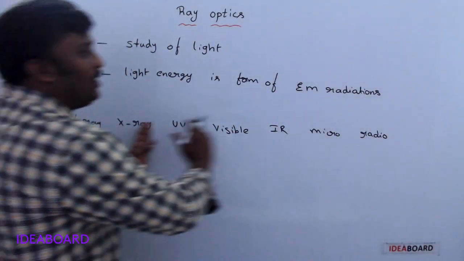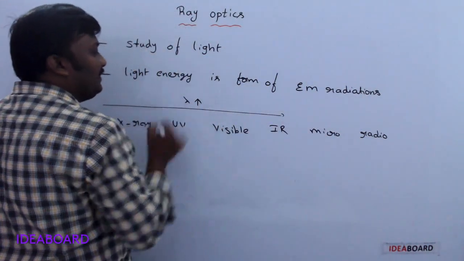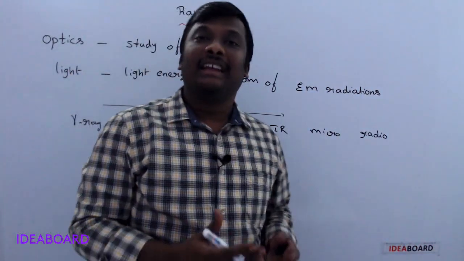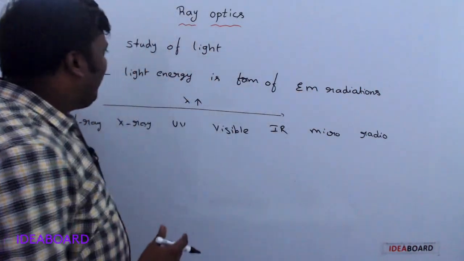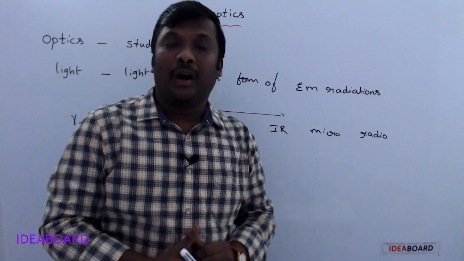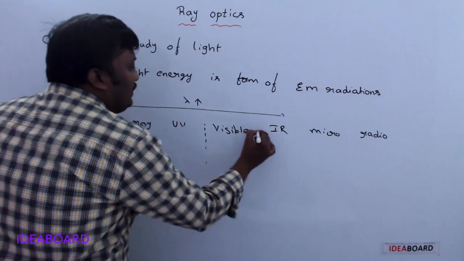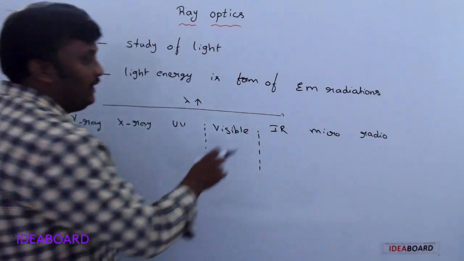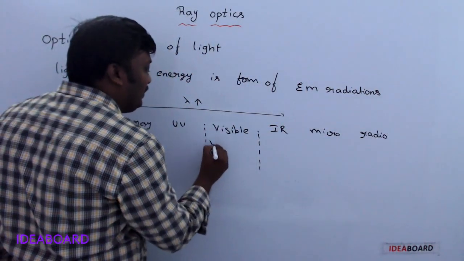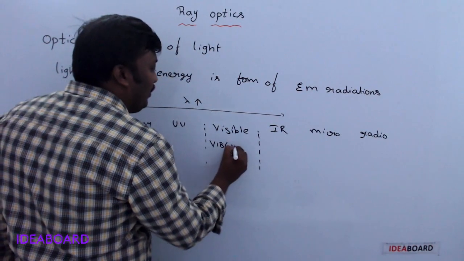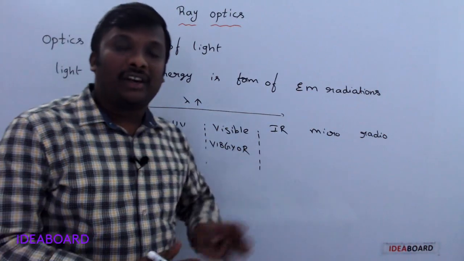If you move from gamma to radio, wavelength increases, so frequency decreases from gamma rays to radio waves. Is all this electromagnetic radiation visible to our eye? No. We can see an object only if it lies within the visible region. In the visible region we have seven colors: VIBGYOR, violet, indigo, blue, green, yellow, orange, and red.